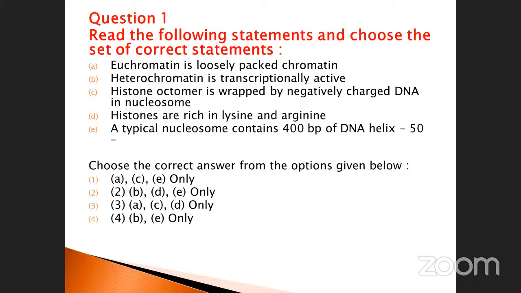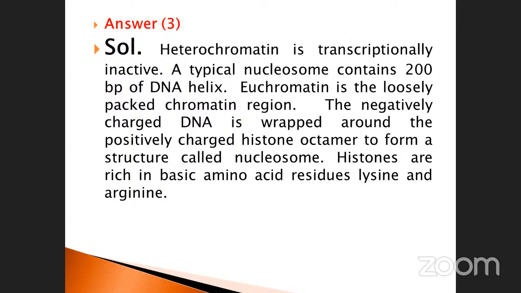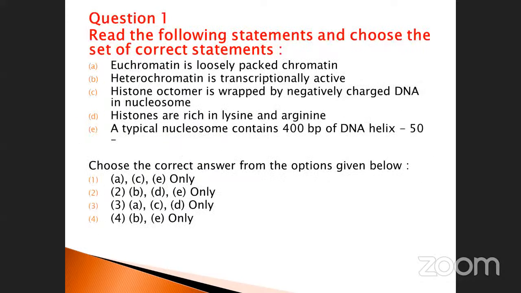Inactive. Here active has been given, isn't it? So the third point, what is it? A, C, D only correct. Okay. So B and A, what is that? E, it will not come. So what are the points? C here, the heterochromatin is transcriptionally inactive. A typical nucleosome contains 200 base pair of the DNA helix only. Okay, here they have given 400, isn't it?